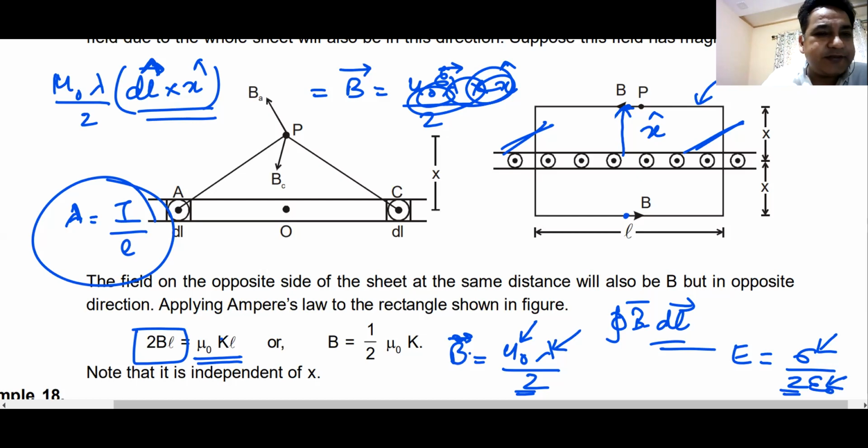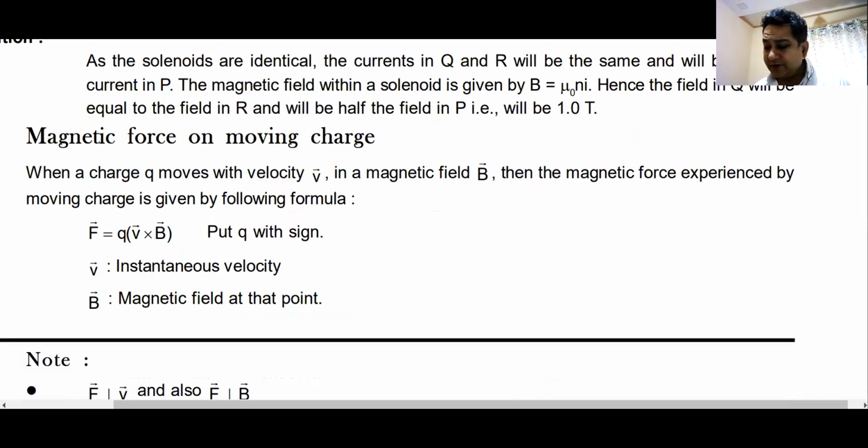Shall we move ahead? Here we have to cover a lot of topics, and there is very little time that we have in our hands, so we'll have to move. Force on a moving charge. Everyone knows this. It's q v cross B. That is the vector equation. q has to be put with sign. Wherever you have a vector equation, you must put q with sign.